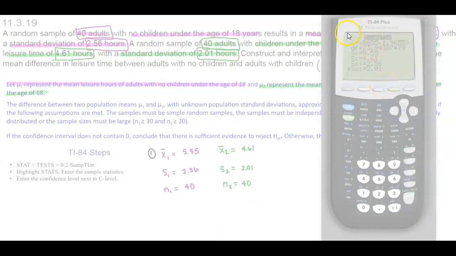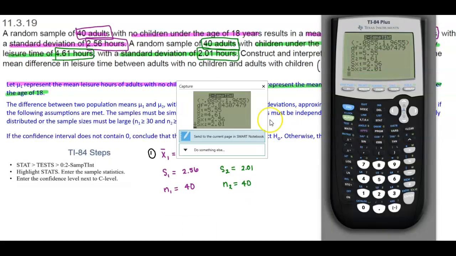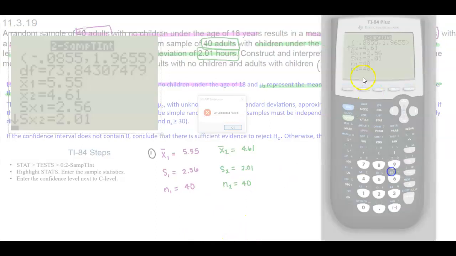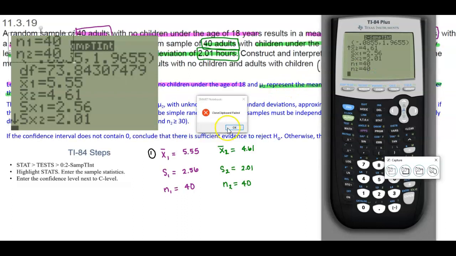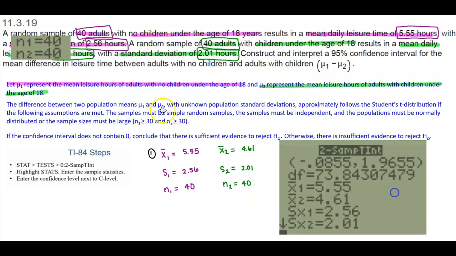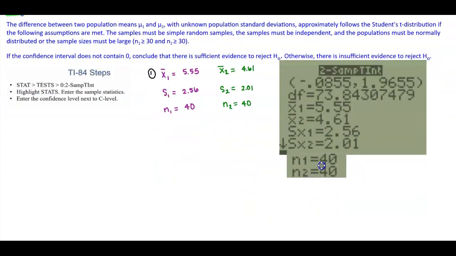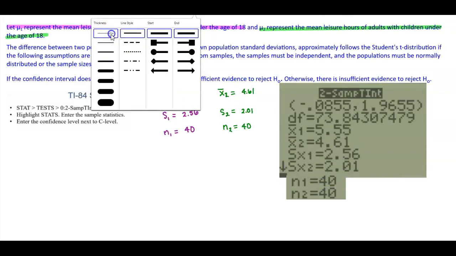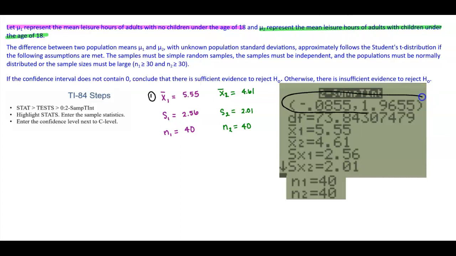Okay, so at this point I'm going to go ahead and copy the information that we have here. Okay, so here is our calculator screen. I do want to point out that here is our confidence interval. And then we're going to round that to 2 decimal places. So the confidence interval is going to be negative 0.09 and